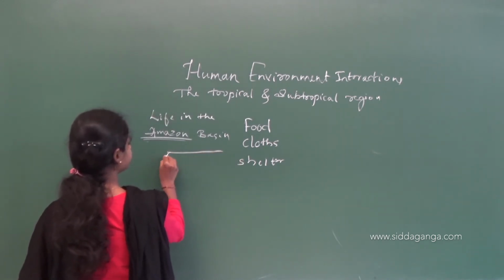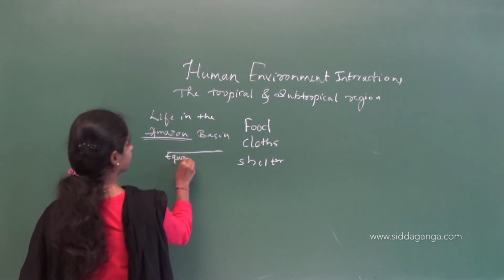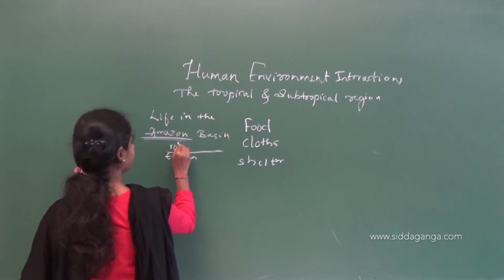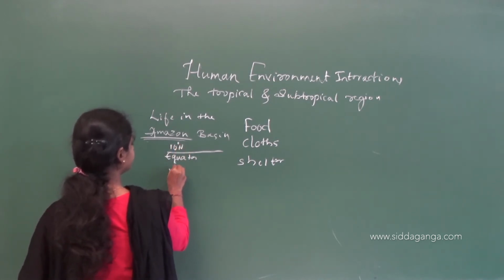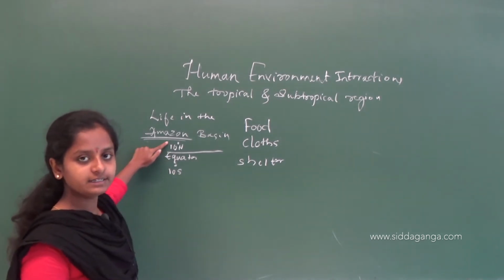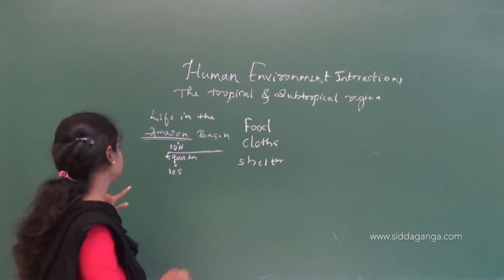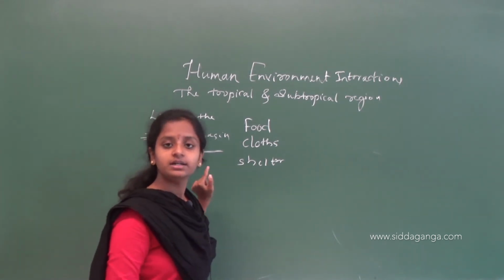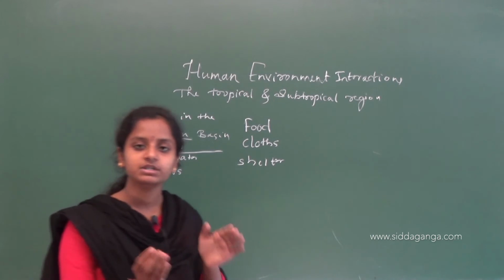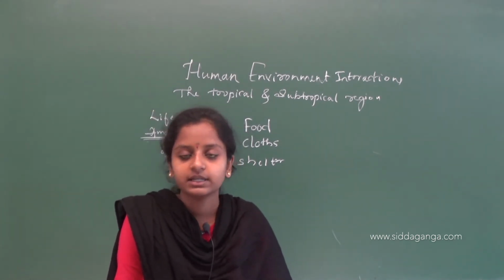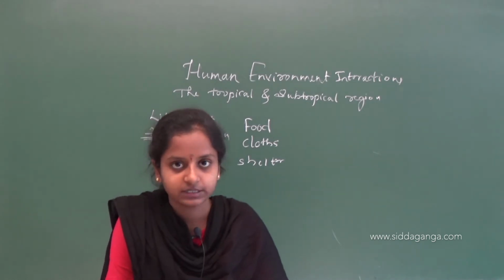This is the equator, situated between 10 degrees north and 10 degrees south, 0. Near the equator, we see the region that is tropic.